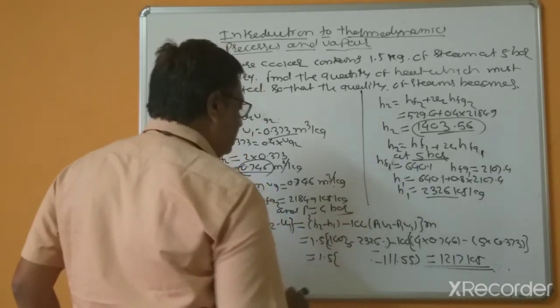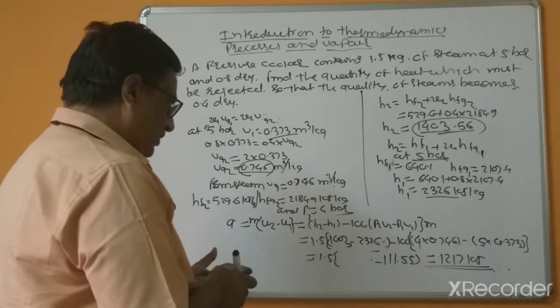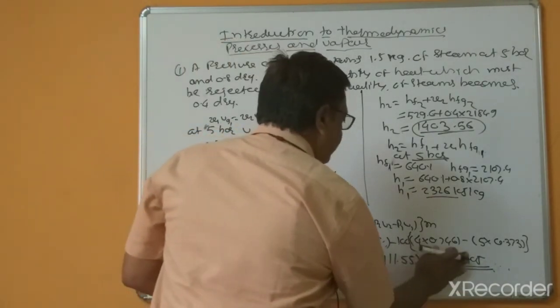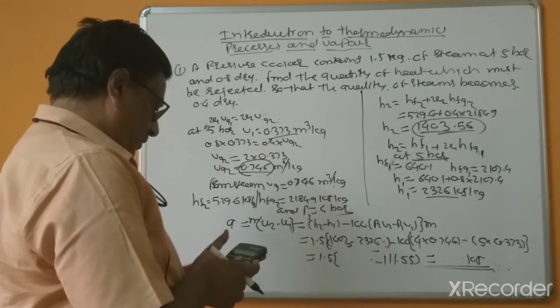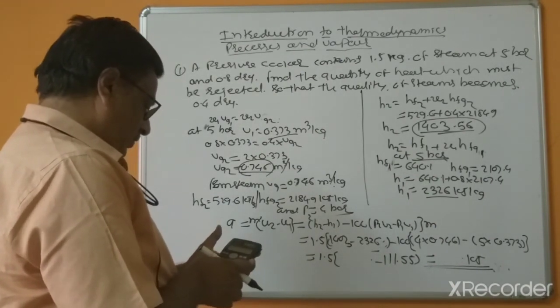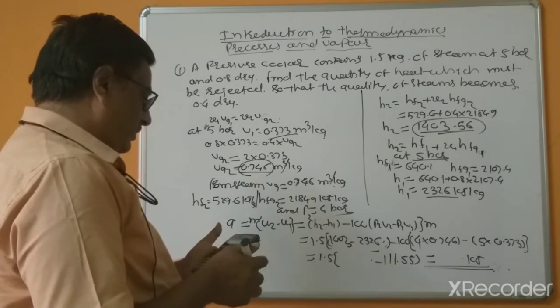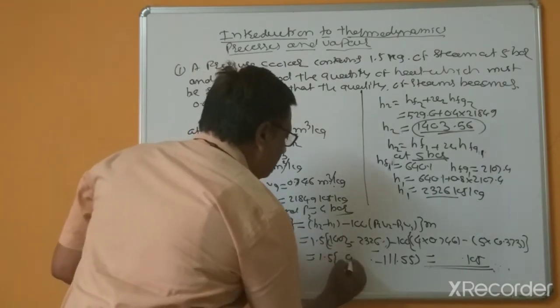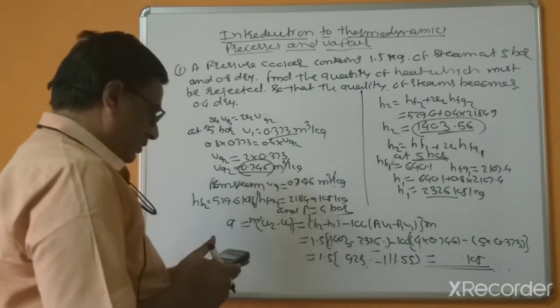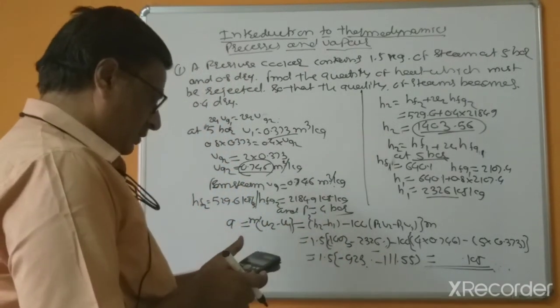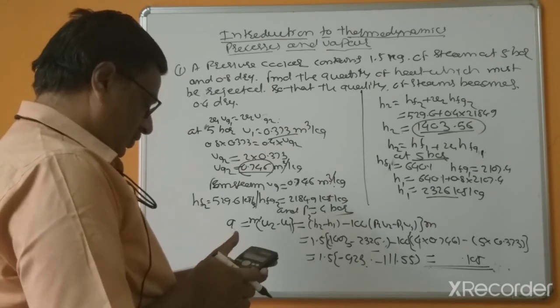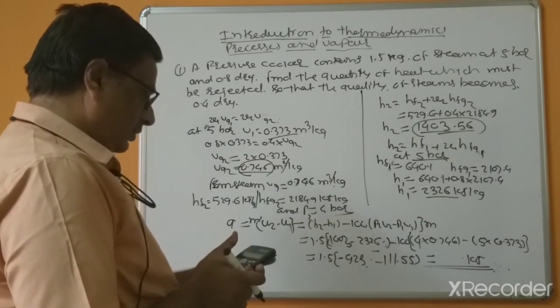So that's why the answer changes. 2326 minus 1403, otherwise 923, and this is minus, plus, 25, sorry.